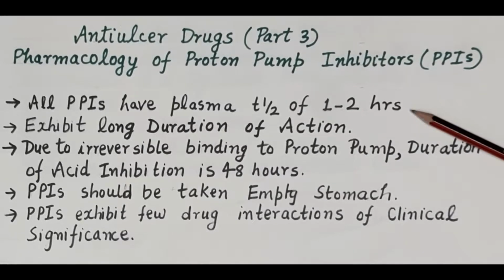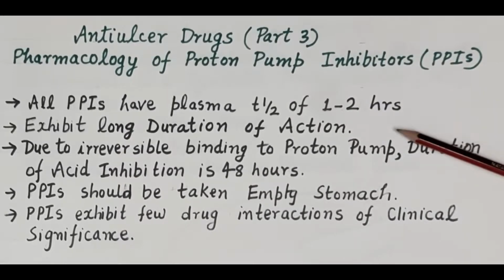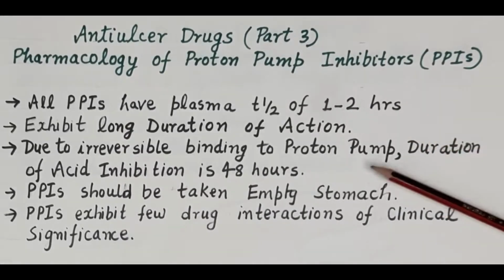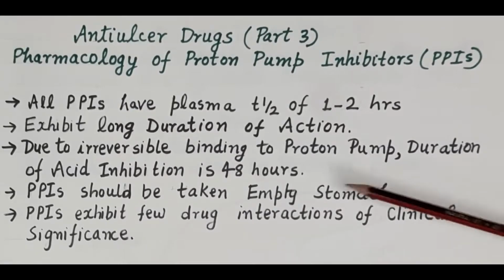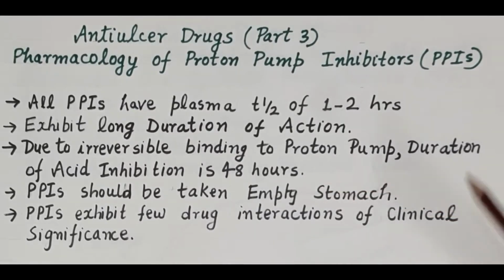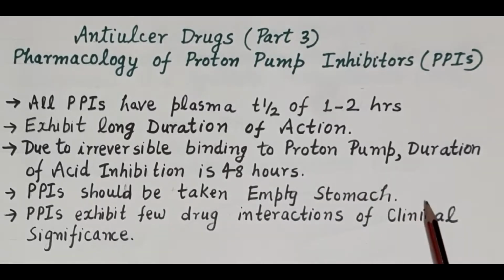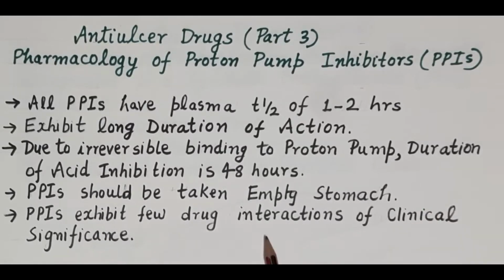Even though all proton pump inhibitors have a short plasma half-life of about 1 to 2 hours, they exhibit a longer duration of action due to irreversible binding to the proton pump. The duration of acid inhibition is about 48 hours. Again, very important, proton pump inhibitors should be taken on an empty stomach as their bioavailability is reduced by food. Apart from this, proton pump inhibitors also exhibit a few drug interactions of clinical significance. So, these should also be considered before their use.